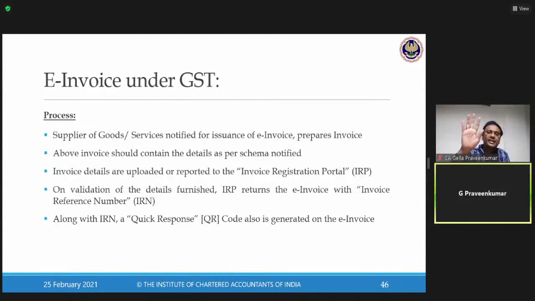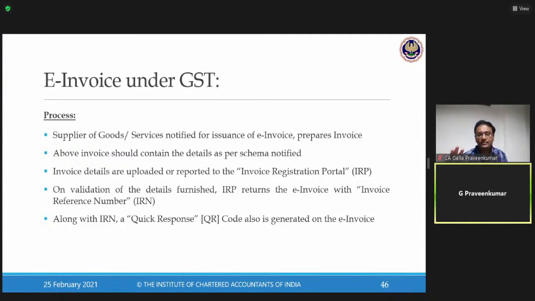That invoice should have all the information required as per INV-01. When we see that particular template: goods description, HSN, unit of measurement, quantity, per unit price, discount, rate of tax. This information is compulsory. Once you have all that, you fill that information into a schema or a utility file.